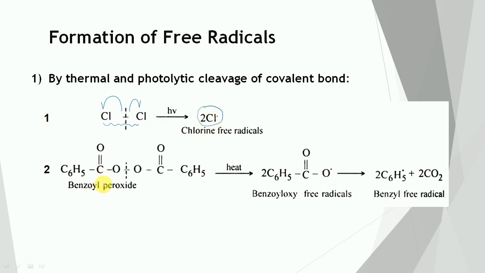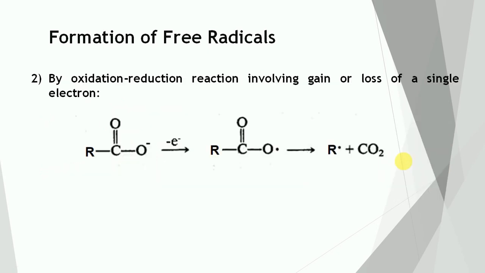Similarly, in case of benzoyl peroxide, this bond can break homolytically in the presence of thermal cleavage. One electron goes here, the second electron goes this side. First of all, this benzoyloxy radical will get formed. Then finally, this bond can break homolytically. One electron goes here, another electron will go toward this carbon. So carbon dioxide will get formed along with the phenyl free radical.